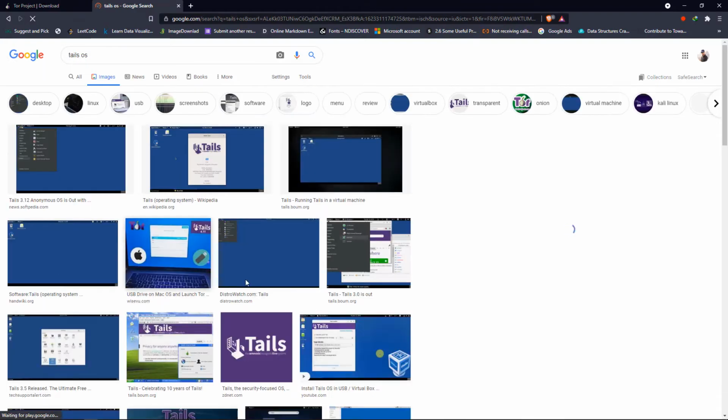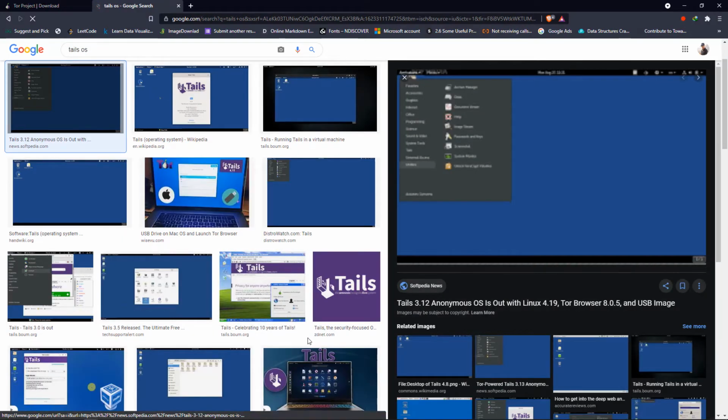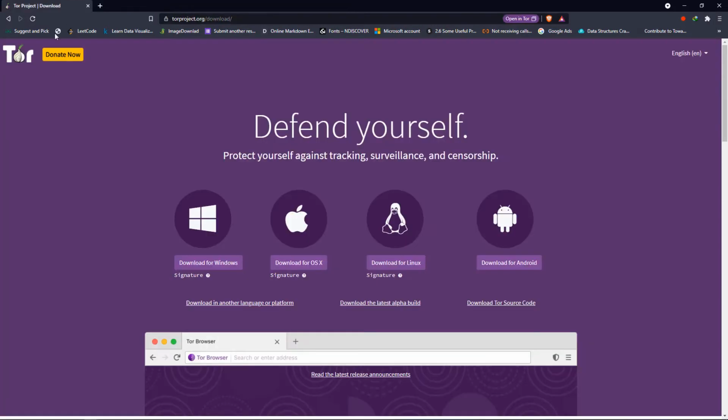So this is the Tails operating system, and I also have made a separate video on installing the Tails operating system onto the VirtualBox. If you are interested in this, you can also have a look at my video there. So once you have installed Tails or any of your operating systems, now let's start our Tor browser.